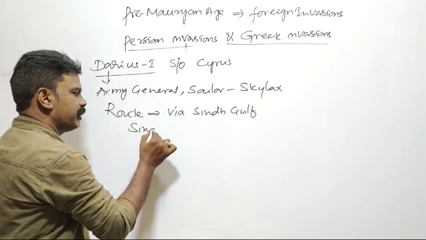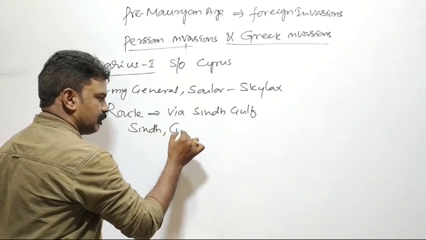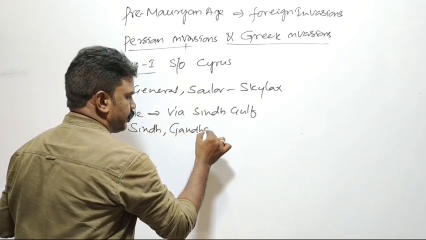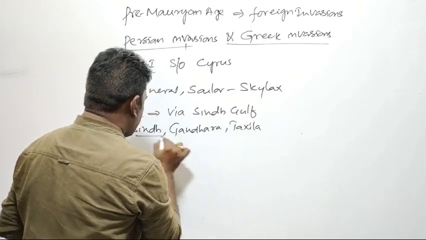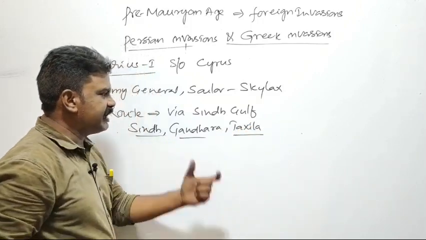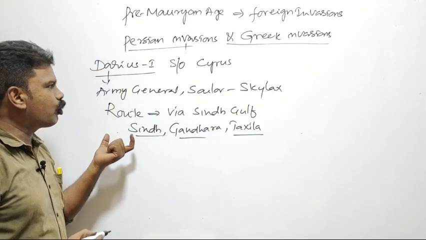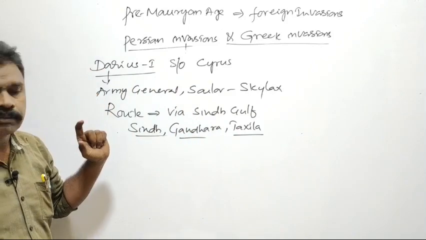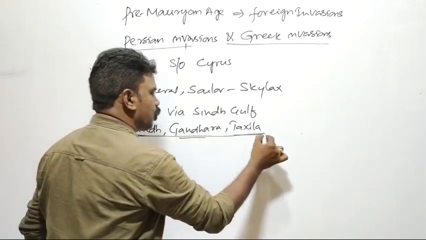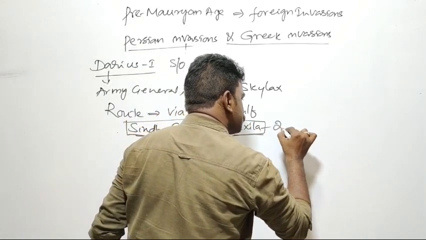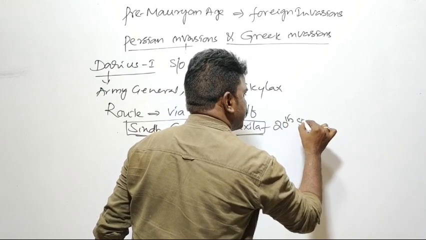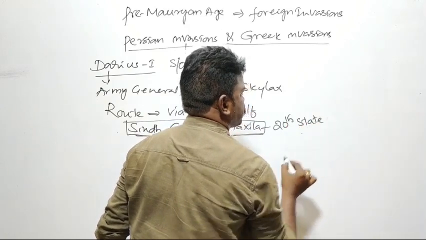He also occupied Gandhara and Takshila. Sindh, Gandhara, and Takshila were all occupied by Darius I, and he made these areas the 20th state of Persia.